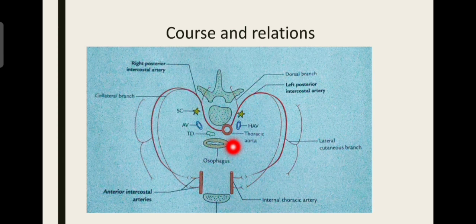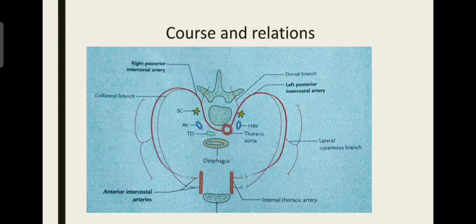The right posterior intercostal artery passes behind the esophagus and thoracic duct and in front of the vertebral body, and passes laterally on the dorsal aspect of the azygos vein and sympathetic chain, and then goes laterally into the intercostal space, that is, in the costal groove, gives its branches and anastomoses with the upper anterior intercostal artery of the same space. On its way it gives a collateral branch and a lateral cutaneous branch.